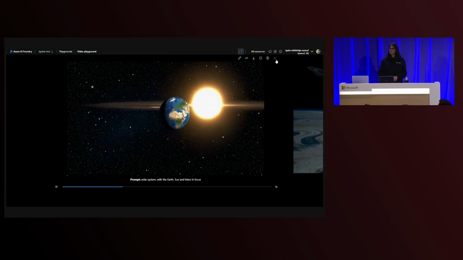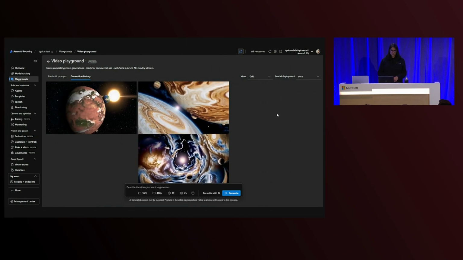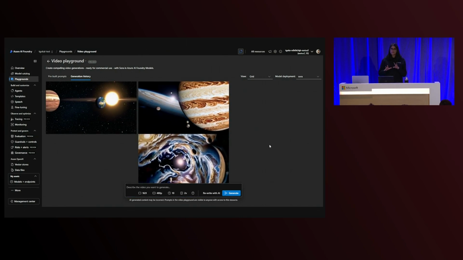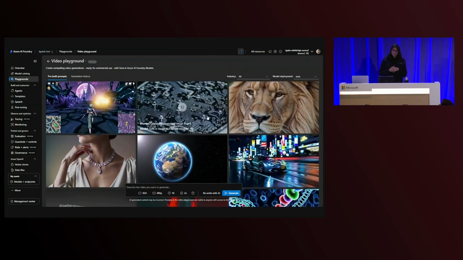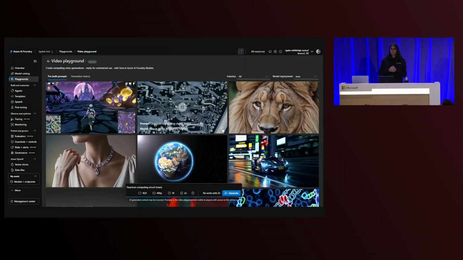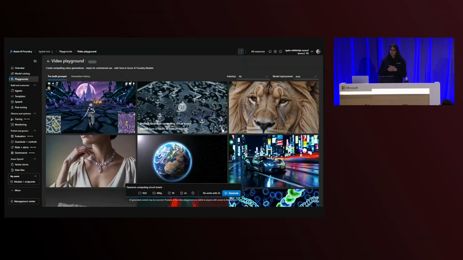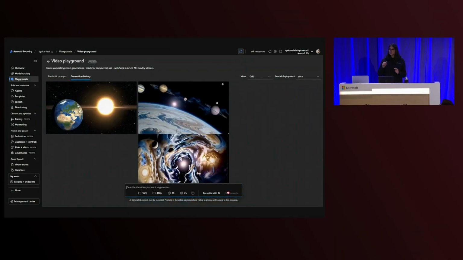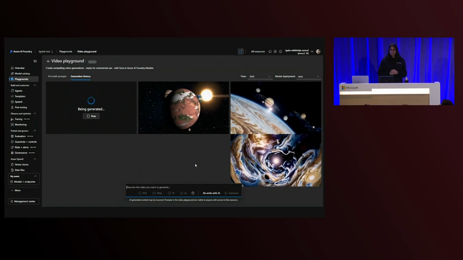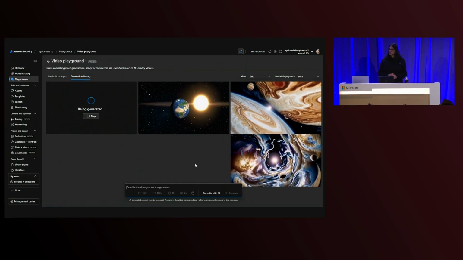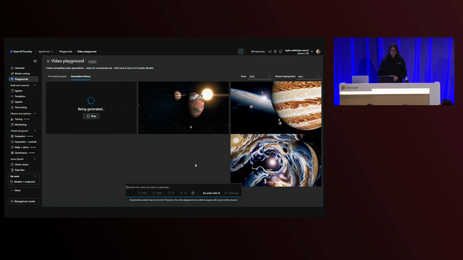Let's try quantum computing. How good can Sora help me out here? If I remember correctly, Microsoft made a quantum computing pre-built prompt available to me earlier. So I go back to the pre-built prompts tab, I copy the quantum computing prompt, which automatically fills the prompt bar for me. I'm not going to touch it. I click Generate. And within a couple minutes, my very first quantum computing inspired Sora generation has been created.